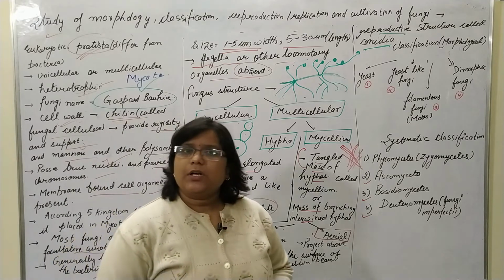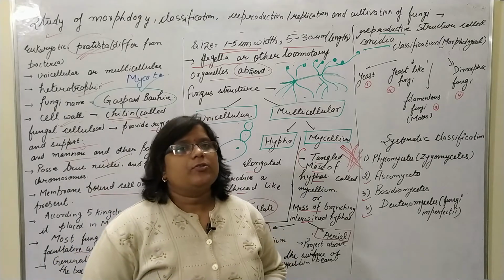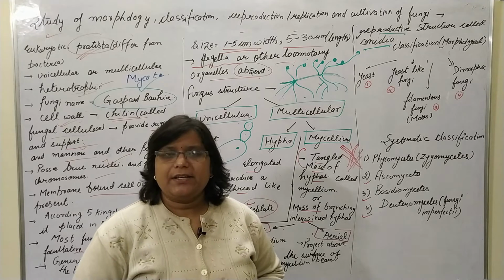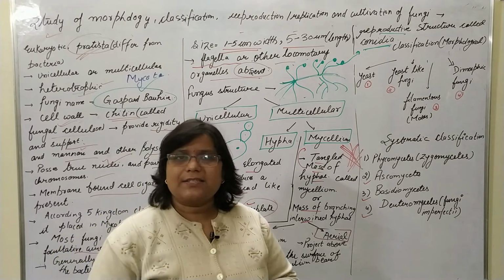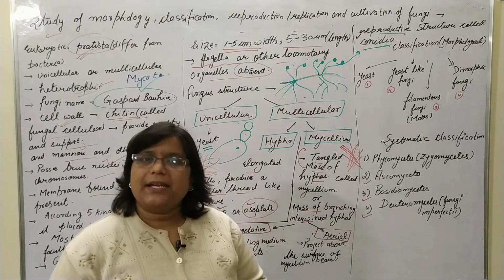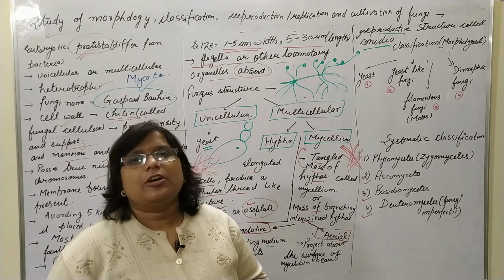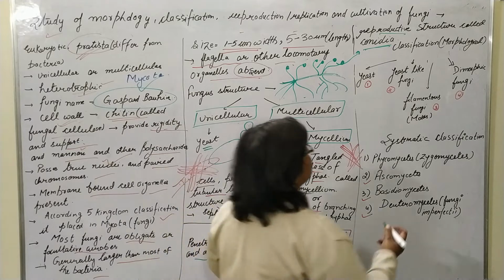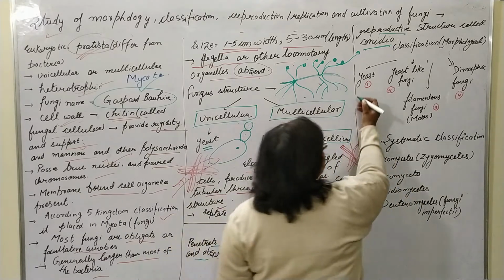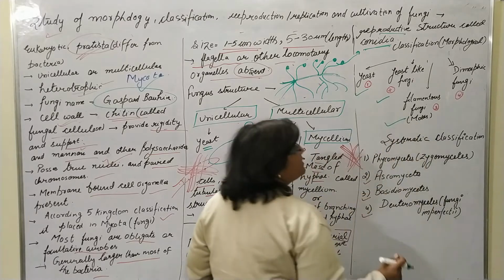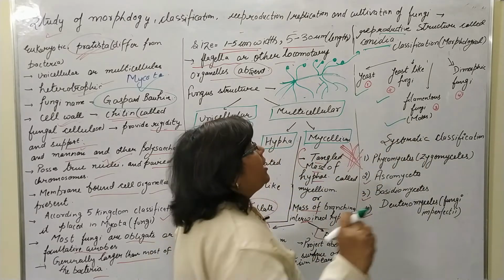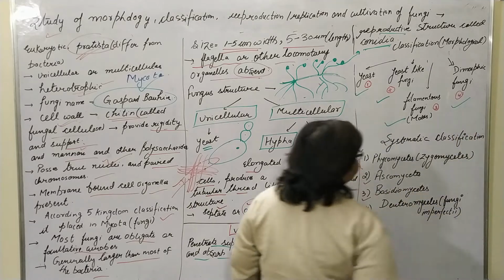Now come to the classification. According to the classification, we divide the fungi on two bases. First is the morphological classification and second is the systematic classification. In the morphological classification, we divide the fungi into four groups. First is the yeast, second is the yeast-like fungi, third is the filamentous fungi, also named mold, and fourth is the dimorphic fungi.